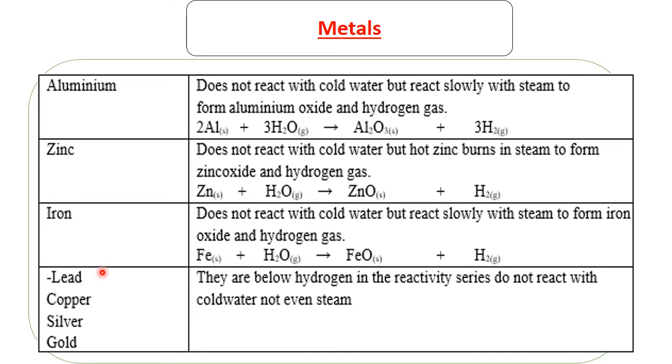Then after this, lead is above hydrogen. Copper, silver, and gold are below hydrogen on the reactivity series. So these four have the same behavior: they are below hydrogen in the reactivity series. Therefore, they do not react with cold water, not even steam. So there is no reaction.